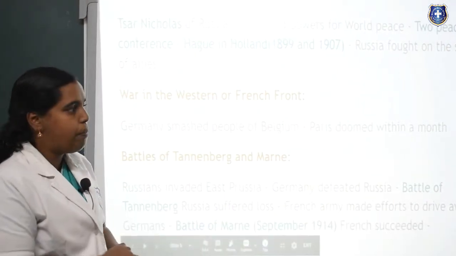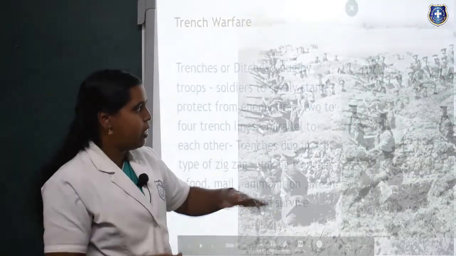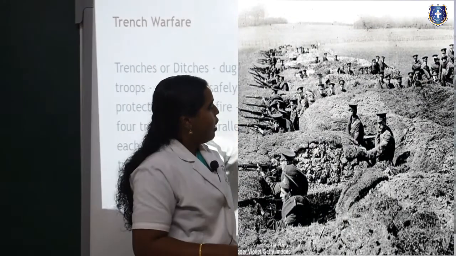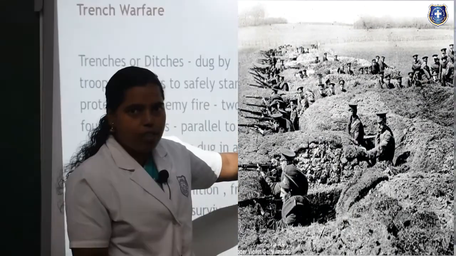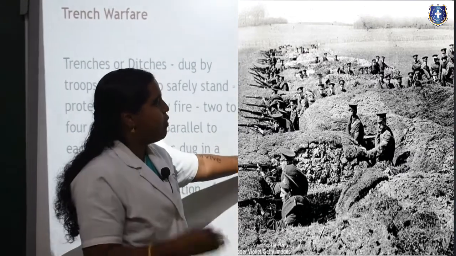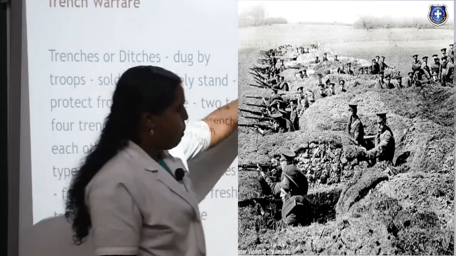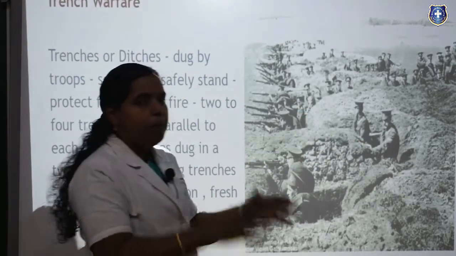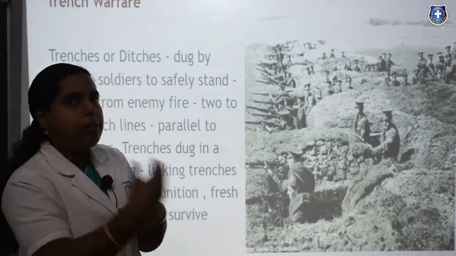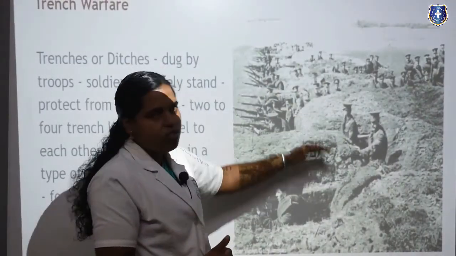Trench warfare is nothing but digging so many dugouts under the earth plains. You can see here, inside this they will have all the supplies, whether it is ammunition, weapons, or food supply, and even if they want to communicate with anyone, they will communicate from these trenches. Inside these trenches they will be hiding, and at times they will be shooting or attacking the opposite side from here. This is the trench warfare.